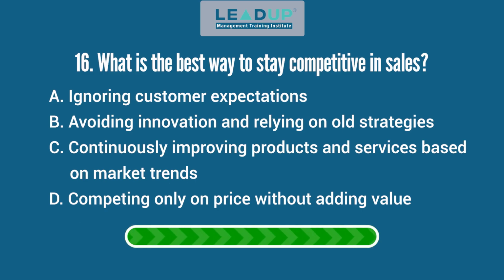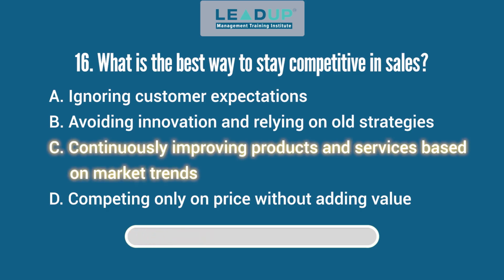Question 16. What is the best way to stay competitive in sales? A. Ignoring customer expectations. B. Avoiding innovation and relying on old strategies. C. Continuously improving products and services based on market trends. And D. Competing only on price without adding value. Answer: continuously improving products and services based on market trends.